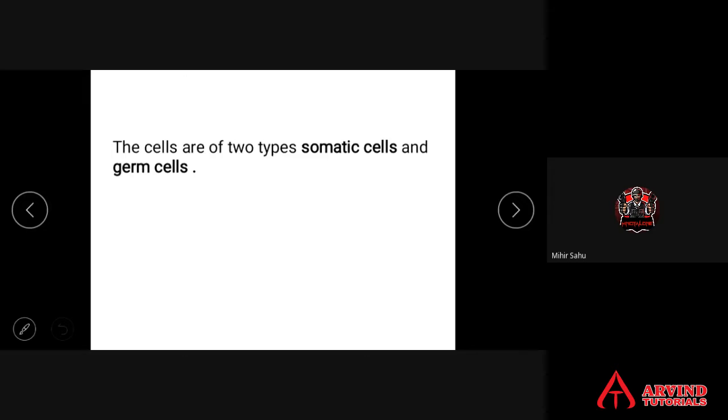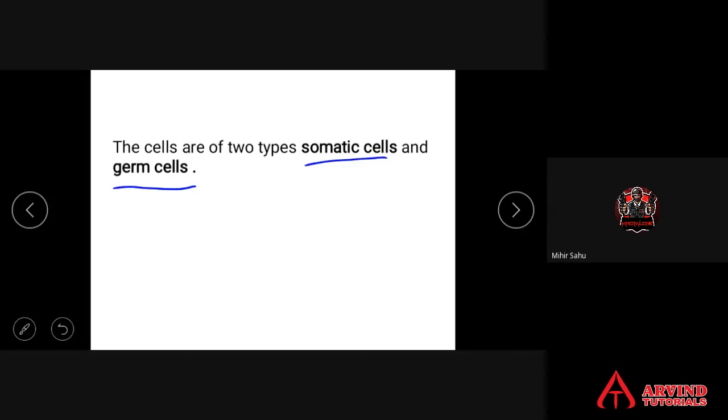In a multicellular organism, there are two types of cells. One is called somatic cells and the other one is called germ cells. If you take multicellular organisms, they are with these two types of cells.